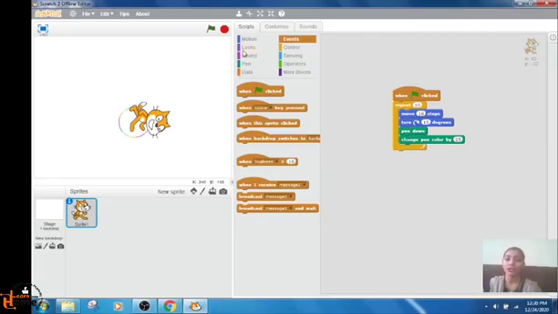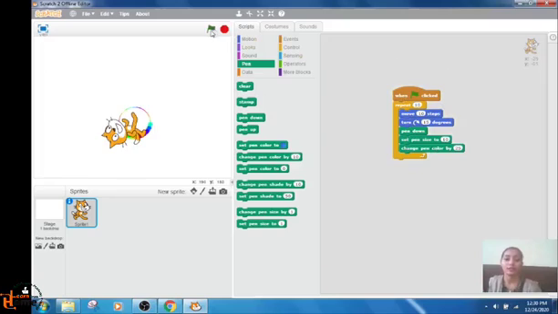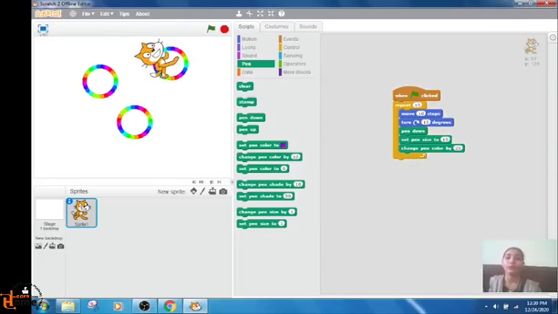You can also change the size of the pen. Let's set pen size to 10. Now observe the changes. See, I have increased the pen size, so that's why it is drawing a wider line. The line has become thicker. In this way your sprite can draw a trail of colors. Wherever it moves, it will draw the colors.